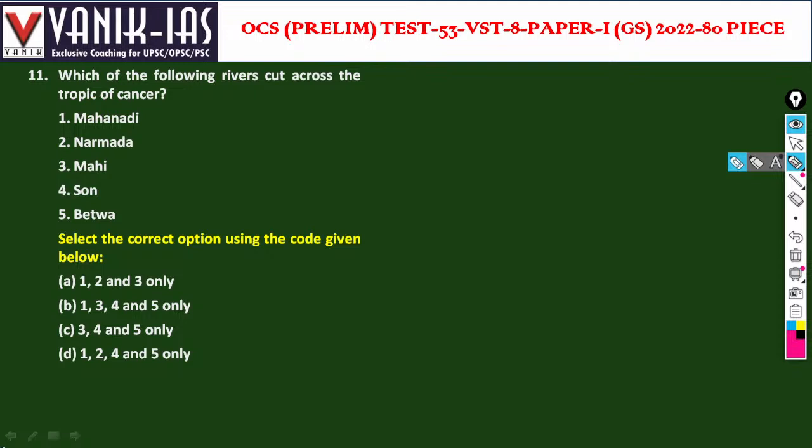Which of the following rivers cut across the Tropic of Cancer? Mahanadi, Narmada, Mahi, Son, Betwa. Mahanadi and Narmada are not covering it. Mahi, Son, Betwa, these three rivers, options 3, 4, 5, are cutting across the Tropic of Cancer. Okay.